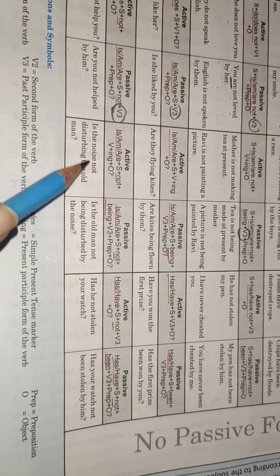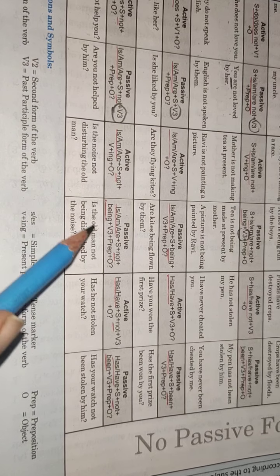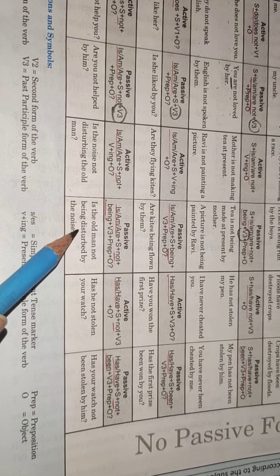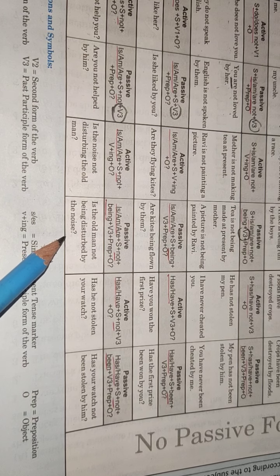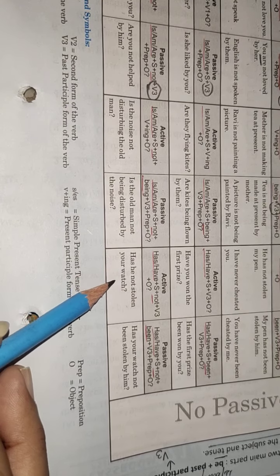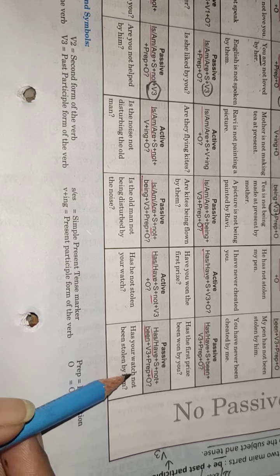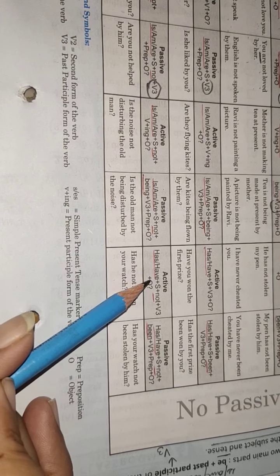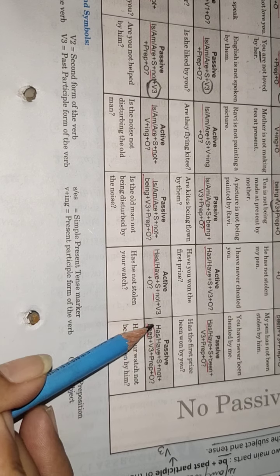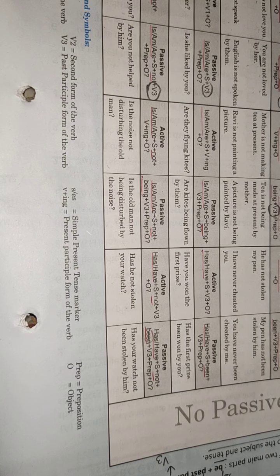Is the noise not disturbing the old man? Is the old man not being disturbed by the noise? Next, has he not stolen your watch? Has your watch not been? Has में क्या add होता है बेटा? BEEN. And as I said, once again I'll repeat.